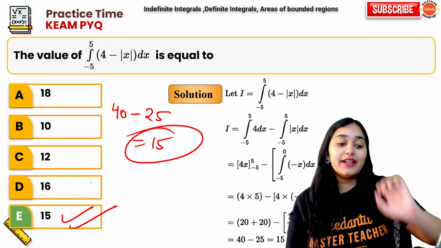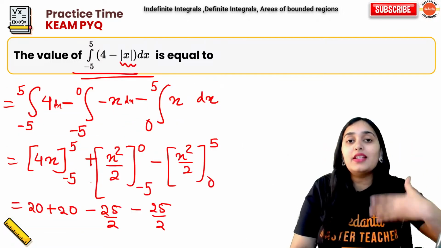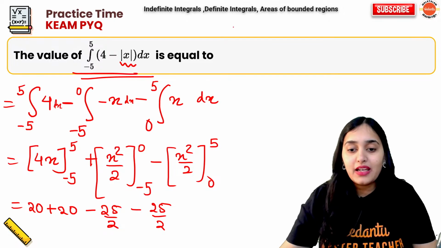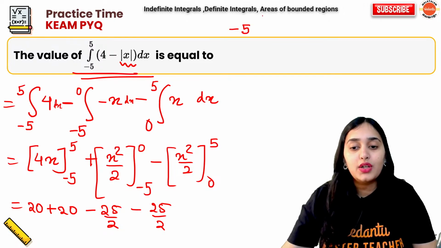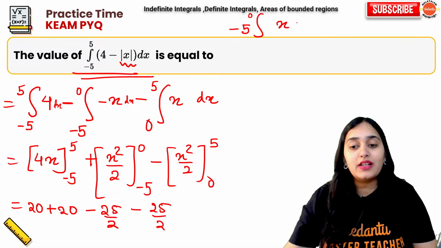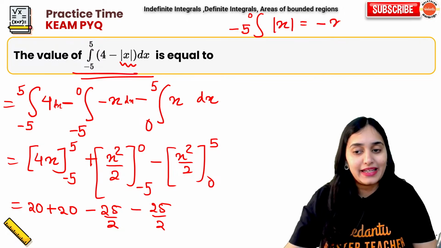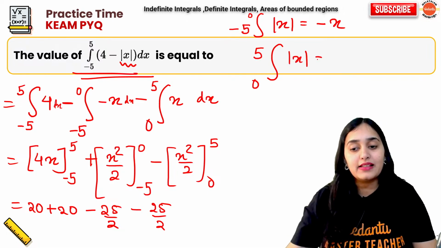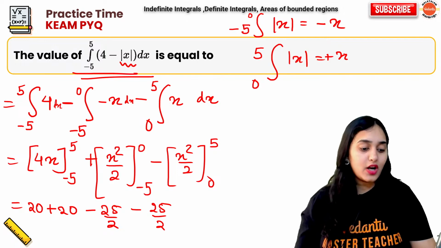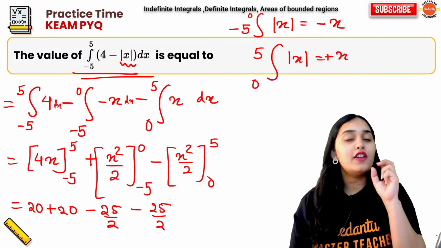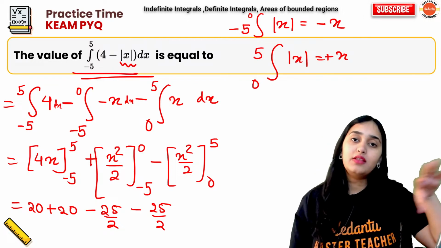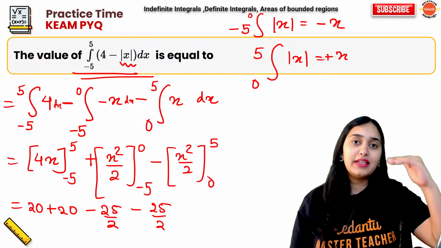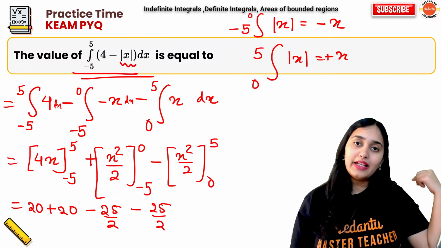Alright, so what is the unique thing we did here? Remember, between minus 5 to 0, mod of x will be minus x. Between 0 to 5, mod of x is plus x. That's what we have to do. So whenever you have a mod function, you have to break the limit into positive limits and negative limits. And from where to where will you break? At 0, between 0 to negative and 0 to positive.